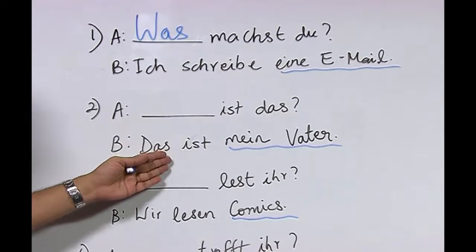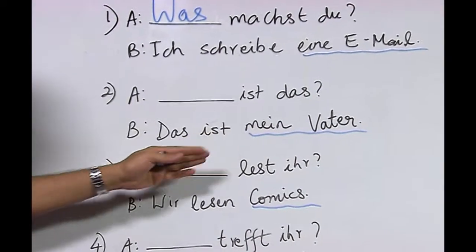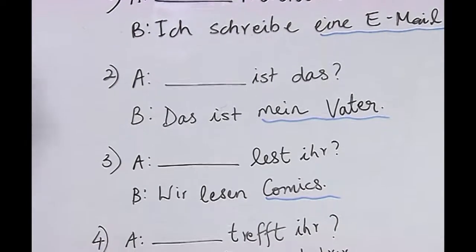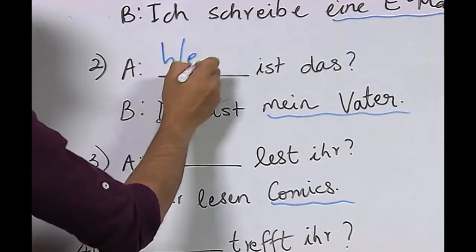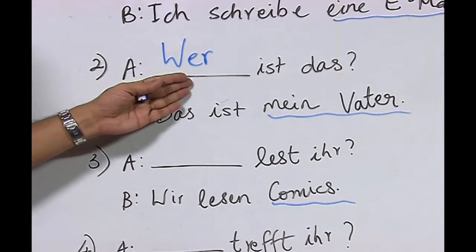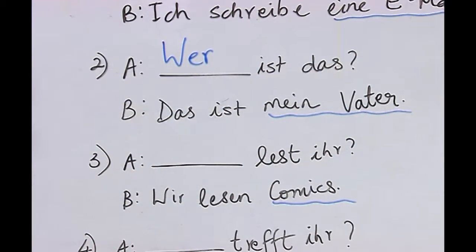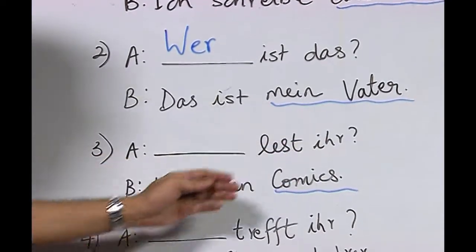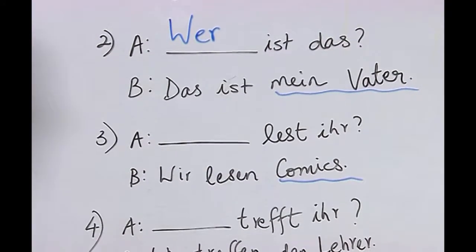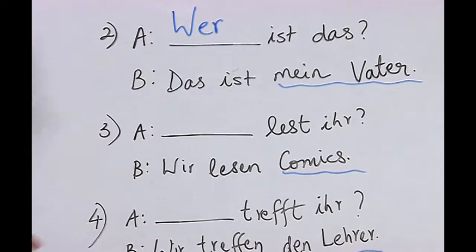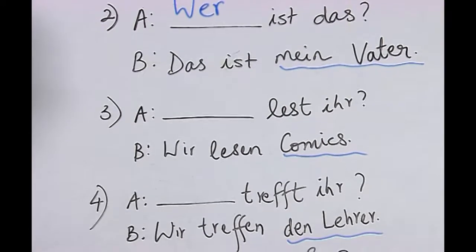Now, let us look at sentence number 2. Here we have mein Vater. Vater means father, that is my father, and you know for persons in subject case or in nominative case the Fragepronomen is wer. So, we have the question wer ist das? Das ist mein Vater. Now, let us look at sentence number 3. Lest ihr? Wir lesen Comics. Here also you can understand that there are no living persons, they are non-living objects, and for objects which are non-living we use the pronoun was.